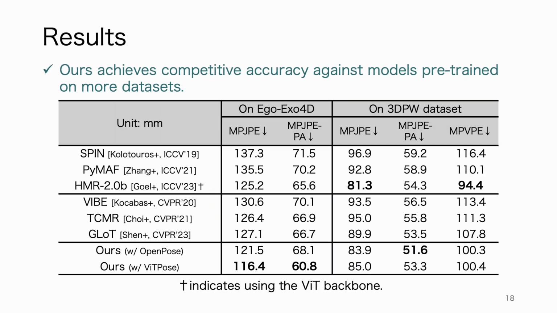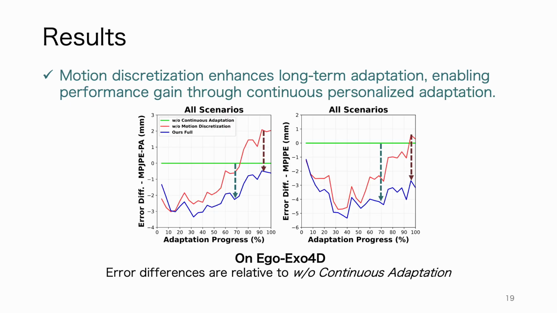We also conduct an empirical comparison with domain generalization methods that directly apply the pre-trained model to the test domain. These reported baselines are pre-trained on extensive datasets beyond Human3.6M. Our solution achieves competitive accuracy, further demonstrating our effectiveness in bridging the train-test domain gap. We further examine the benefits of motion discretization in long-term adaptation by plotting the error versus adaptation progress over time.